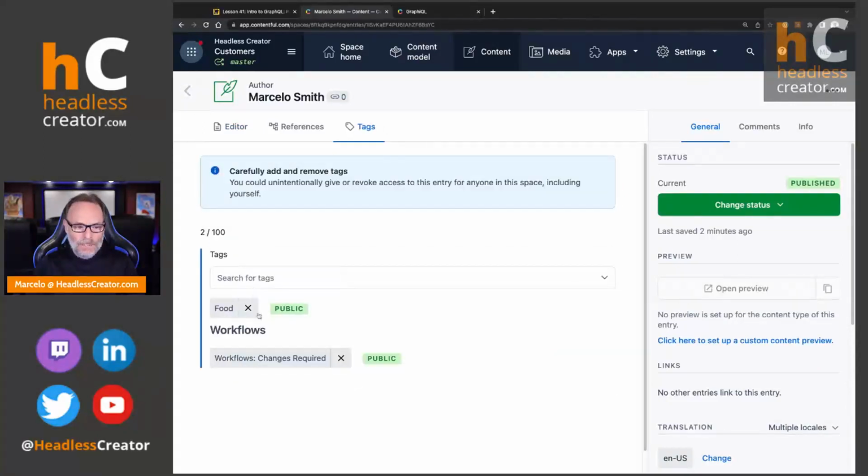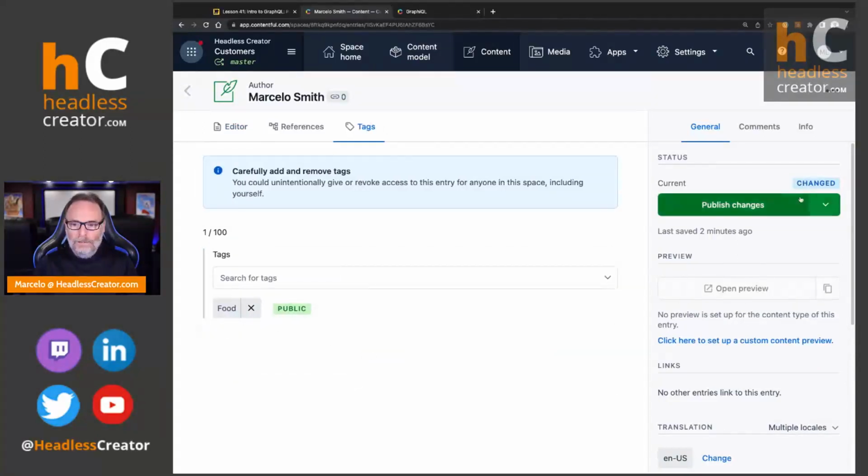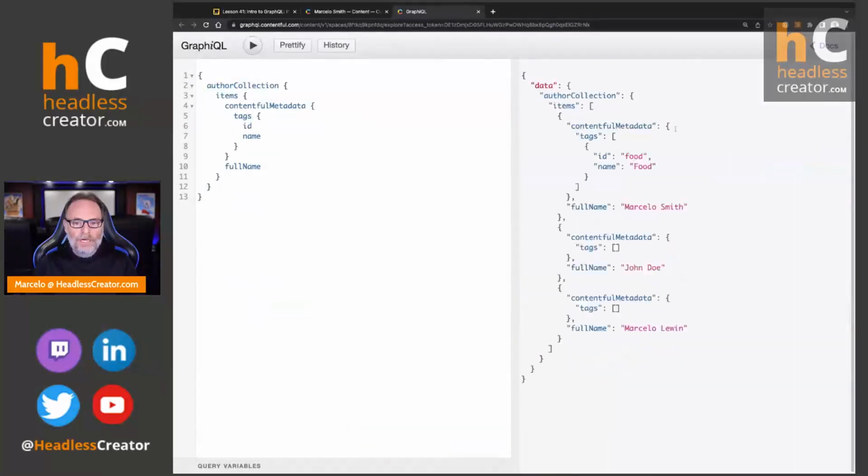Tags, let's go ahead and remove that one. We'll click on publish changes. We'll go back, rerun it, and we should only have one. So you can see that. So that's the first part that we wanted to show you, is how do you access those tags within Contentful.